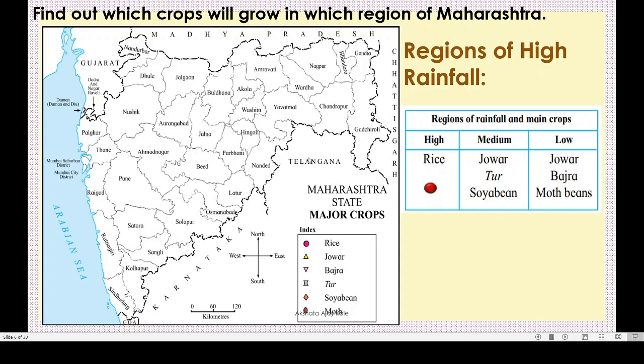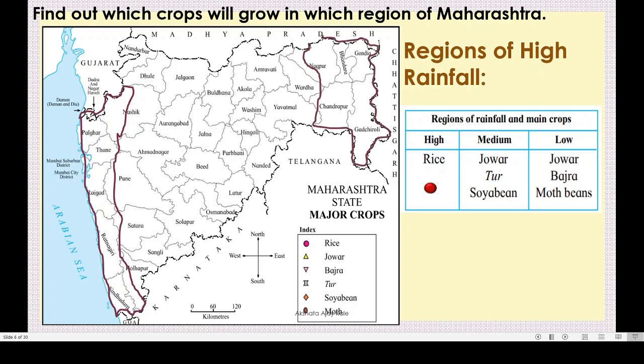Now here see this rice. In index symbol is like this. What we will do, we have to show here in which region we grow rice. Rice in high rainfall area. First we will draw the high rainfall area. See this, you know this has a dark blue color in that map, isn't it? High rainfall areas, and to the east here it is like this.